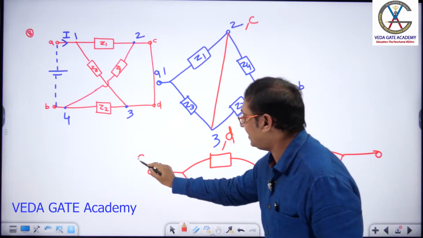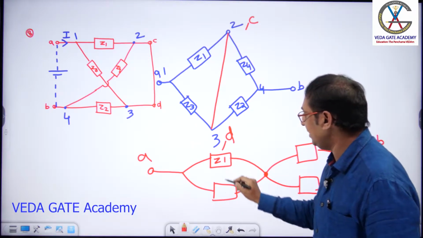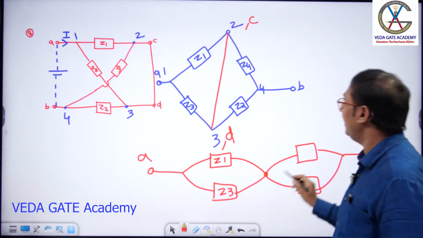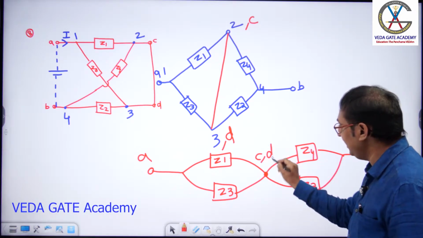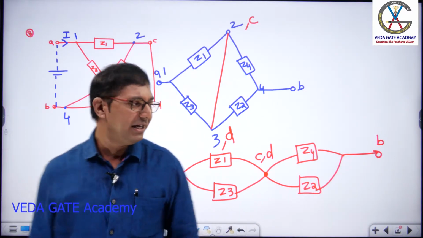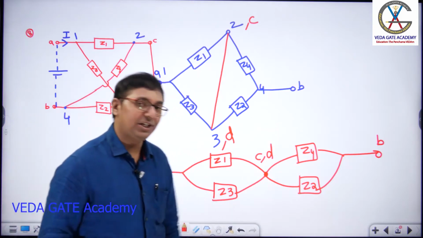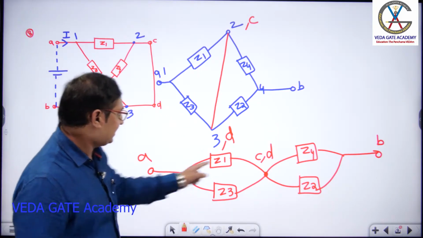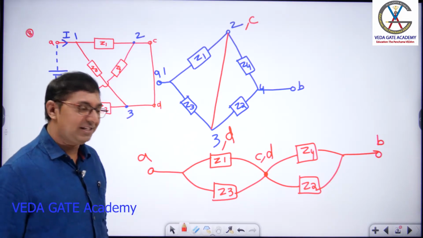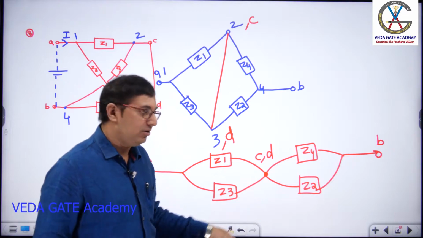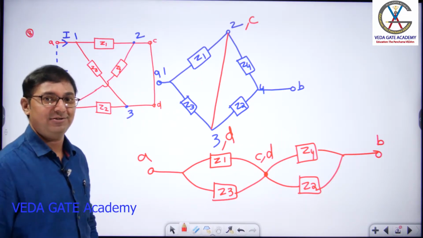Fine. This point is A, this point we are calling B. What is this impedance? Z1. What is this impedance, sir? Z3. Here Z4 and Z2. This point is C, D. Come on, sir, what is ZAB? Z1 parallel Z3 plus Z4 parallel Z2. Suppose I ask ZAC, what is your answer? Z1 parallel Z3. ZAD? Z1 parallel Z3. ZCD? 0. ZDB? Z4 parallel Z2. Hope you got the point, dears.